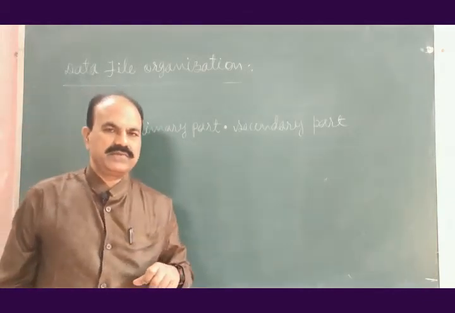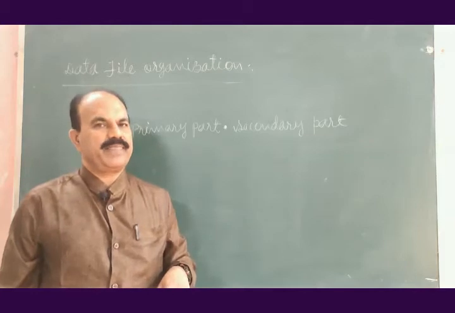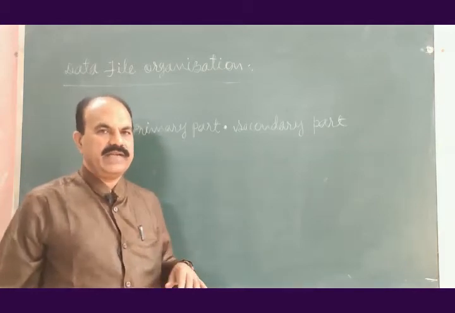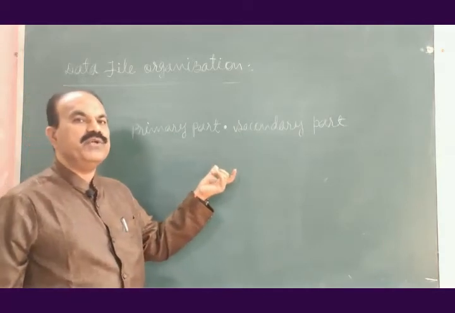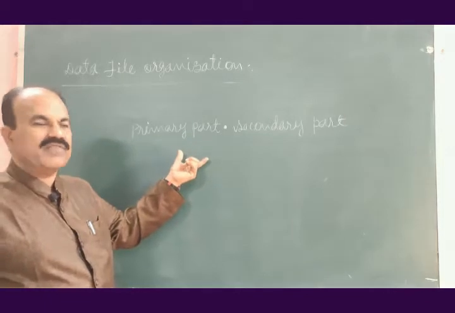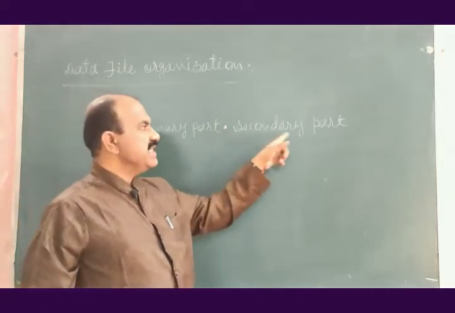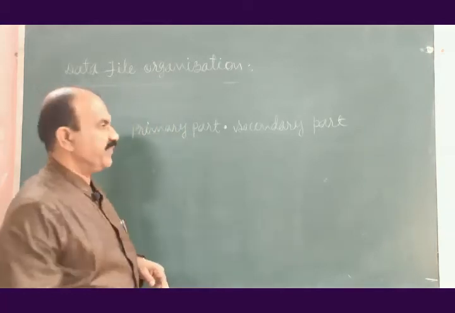Whenever a name is given to a data file, name of a data file is divided into two parts. Primary part of name of the data file dot secondary part of name of the data file.